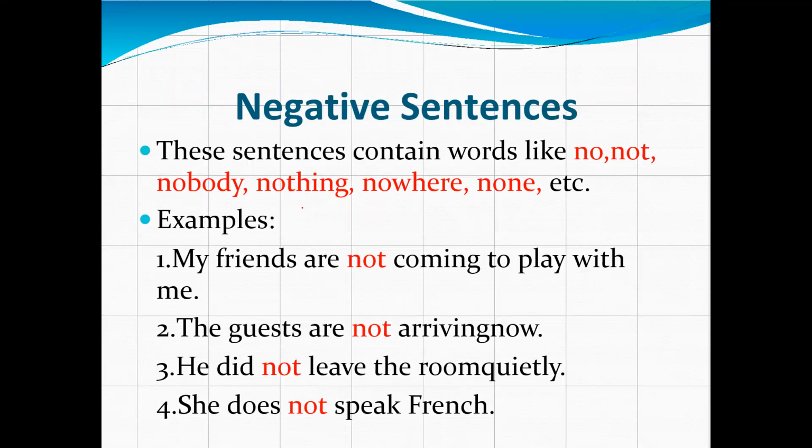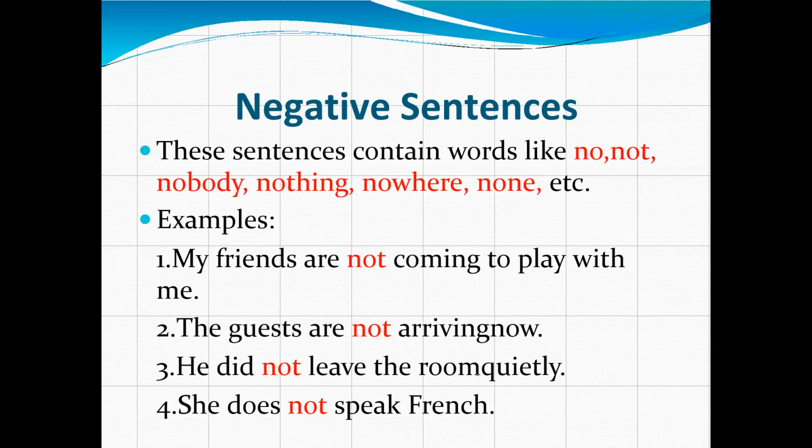These negative sentences contain words like no, not, nobody, nothing, nowhere, none. See example. My friends are not coming to play with me. The guests are not arriving now. He did not leave the room quietly. She does not speak French.